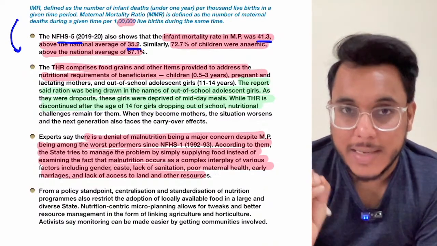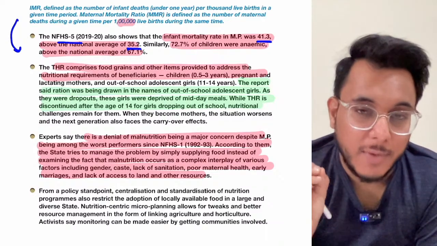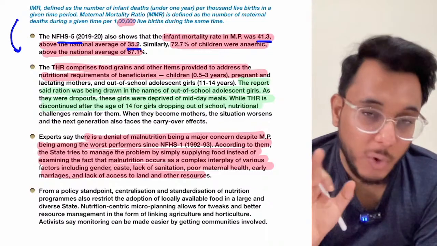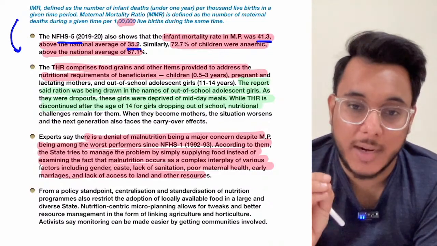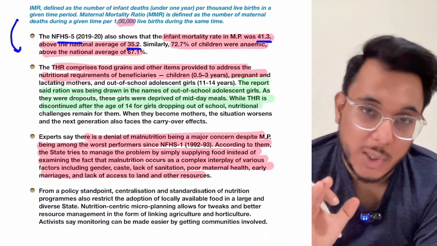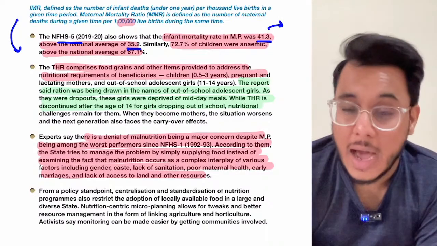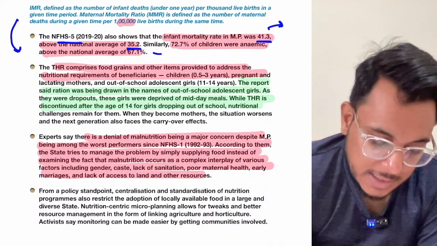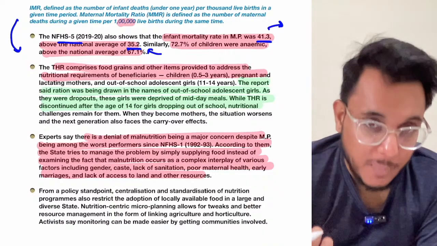Infant mortality rate means the number of children who die before completing 1 year of their life. So the children who die before the first 365 days, that is called the infant mortality rate. It is calculated per 1000. So 41.3 children are dying out of 1000 live births before the 1 year. National is 35.2. So MP is higher than that.